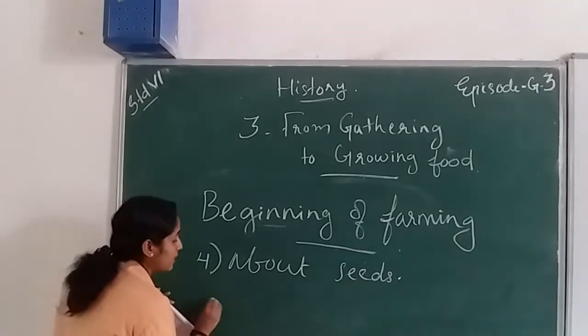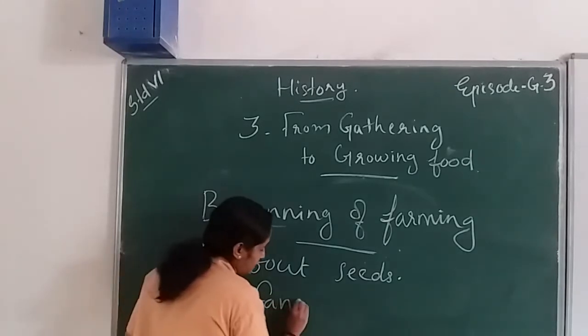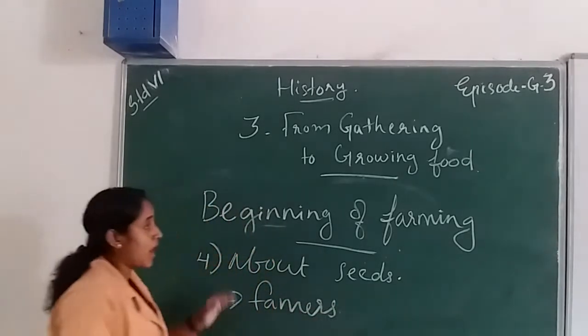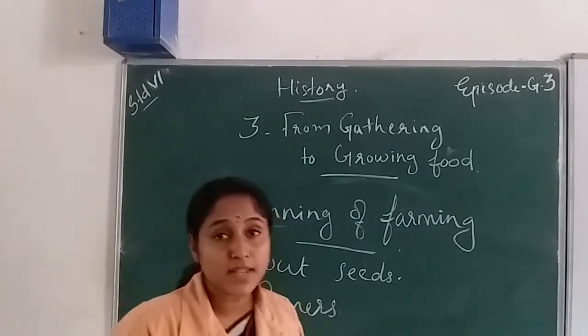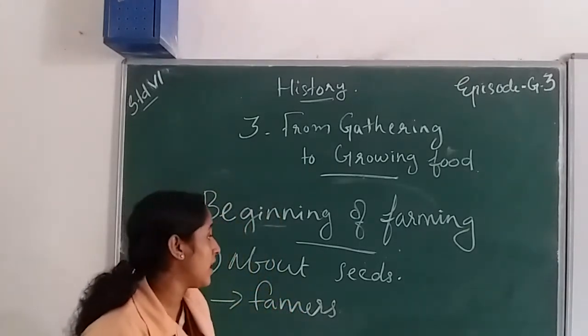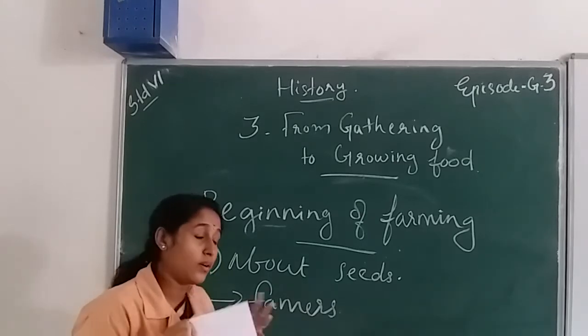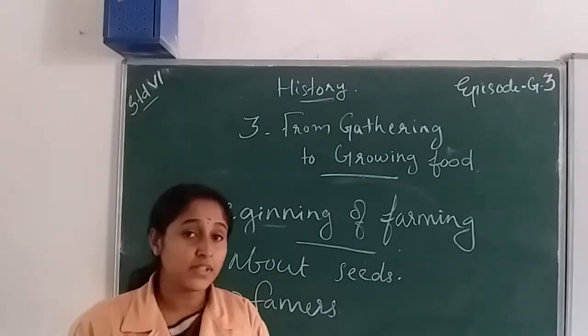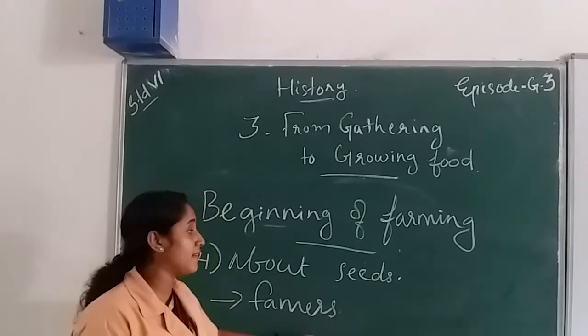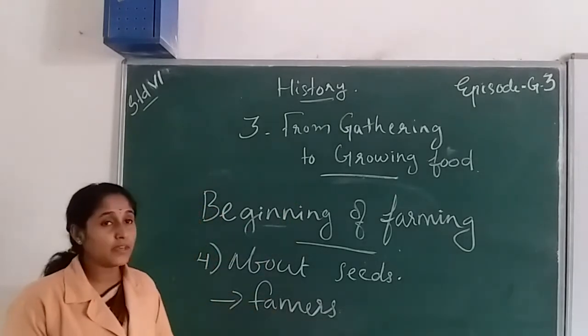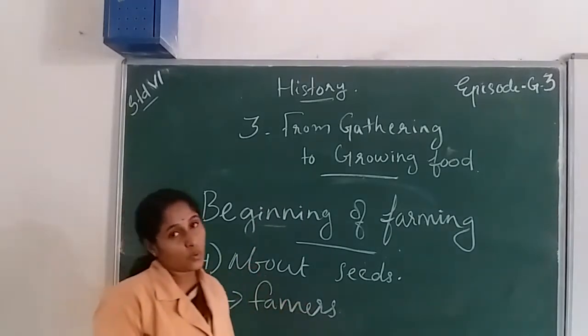The early humans became farmers. They changed to a society life, and they started farming and growing foods.